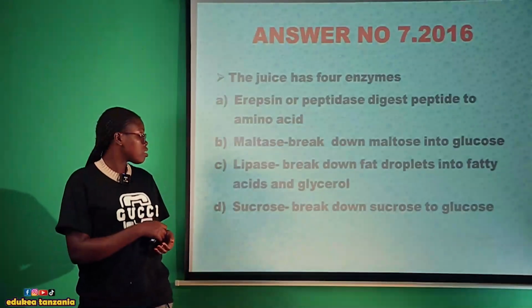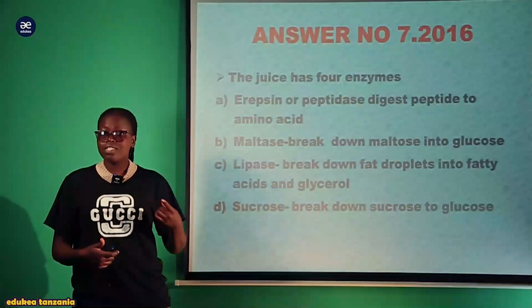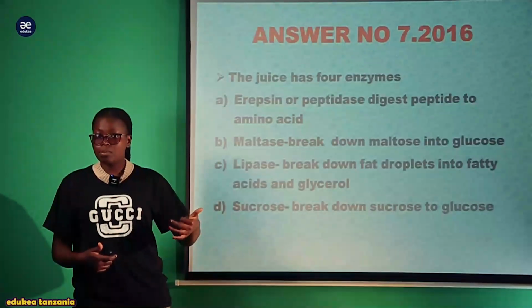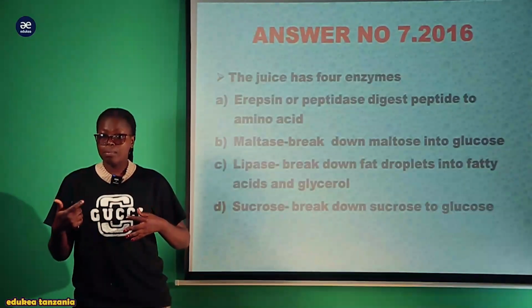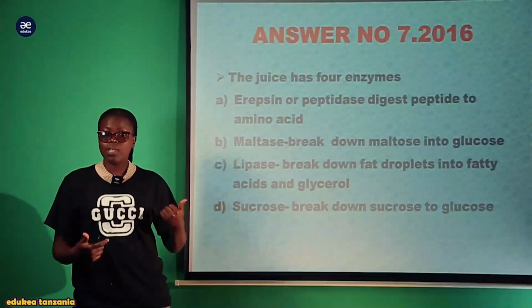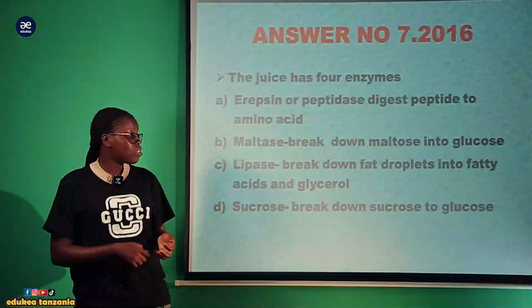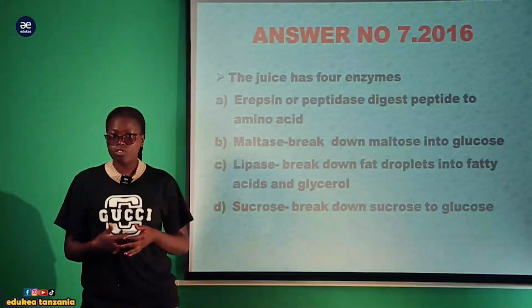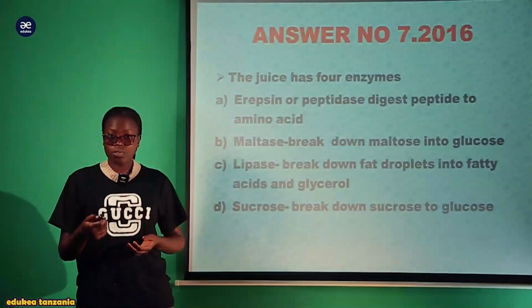Also, maltase tends to digest maltose, or the starch that was digested by the salivary amylase in the mouth to form maltose. So the maltose is now digested by the maltase, which is found within the ileum, to form glucose, which can be used by the body as a source of energy through the process of respiration.